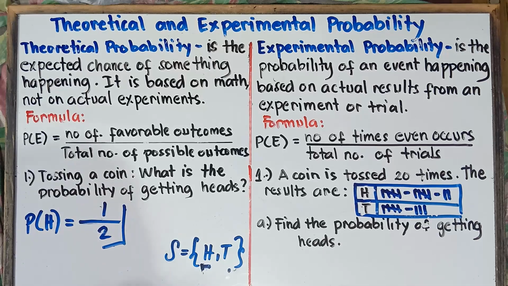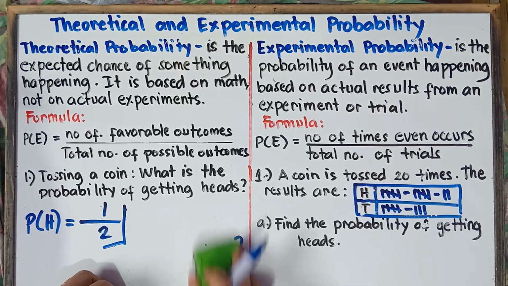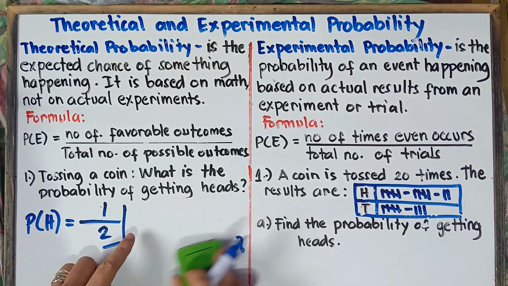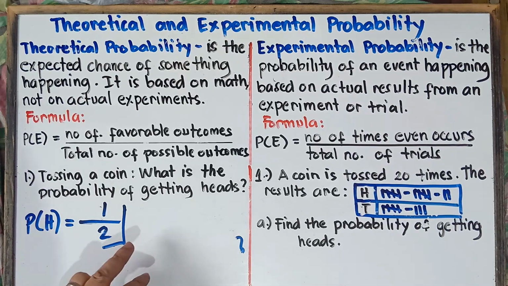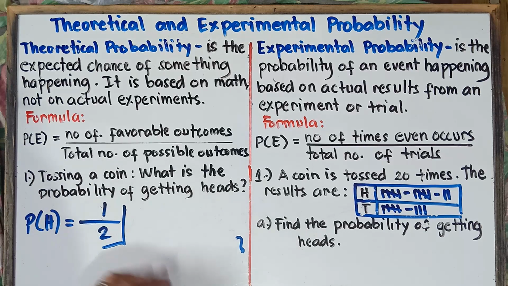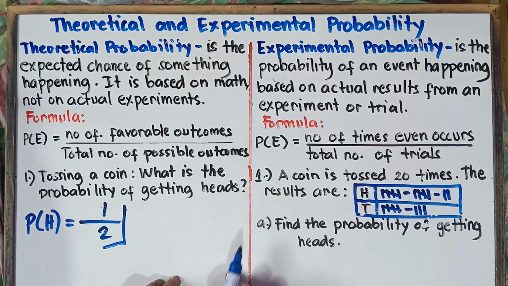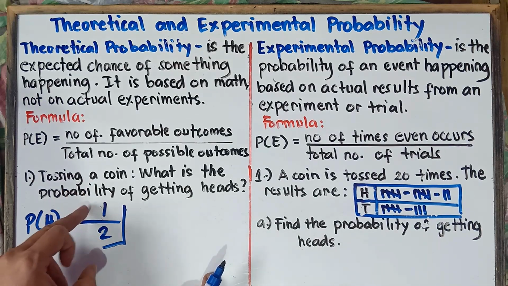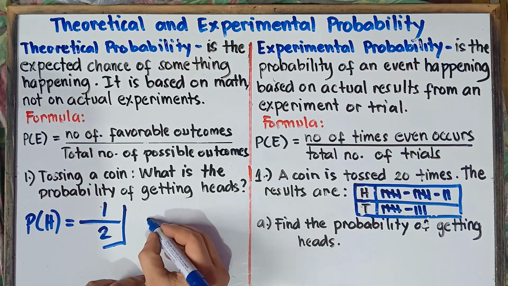Very easy, right? Now, if the teacher asks you to make this into decimal, actually, class, there's no need, because most of the answers with regards to probability can be left as fractions. That's okay, class. But if the teacher asks you to change this into decimal, simply divide: 1 divided by 2 is equal to 0.5.